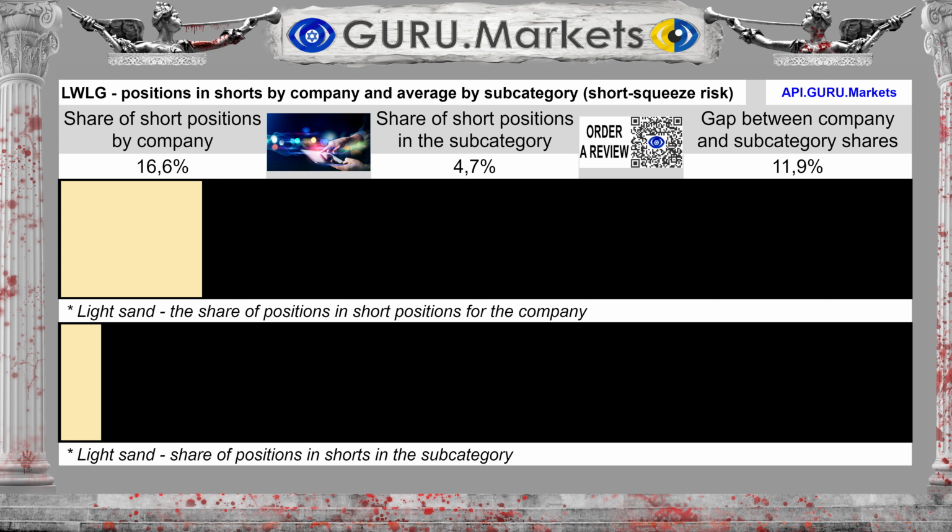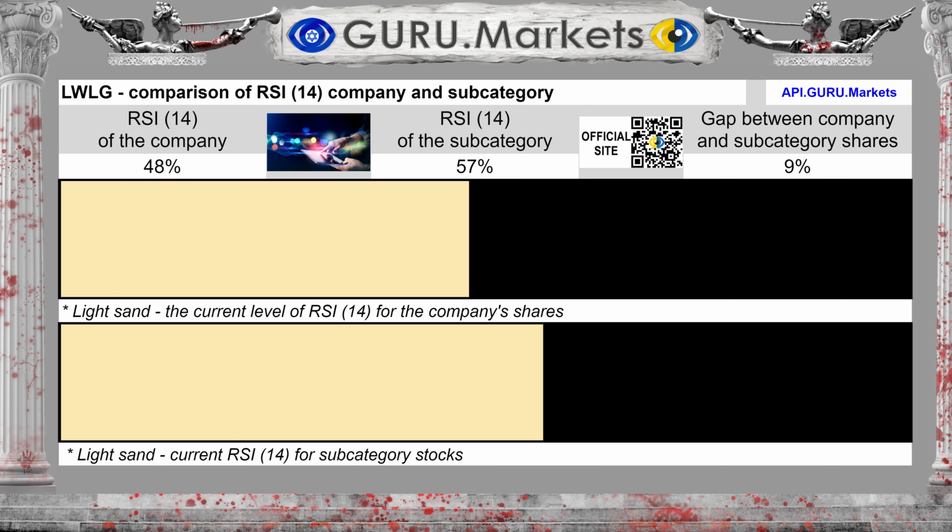This is an assessment of a possible short squeeze. Technical indicator RSI 14 shows a level of 48% for the company Lightwave Logic Inc. In the subcategory, the RSI level 14 is approximately 57%. On average, securities in the subcategory are rated higher than Lightwave Logic Inc.